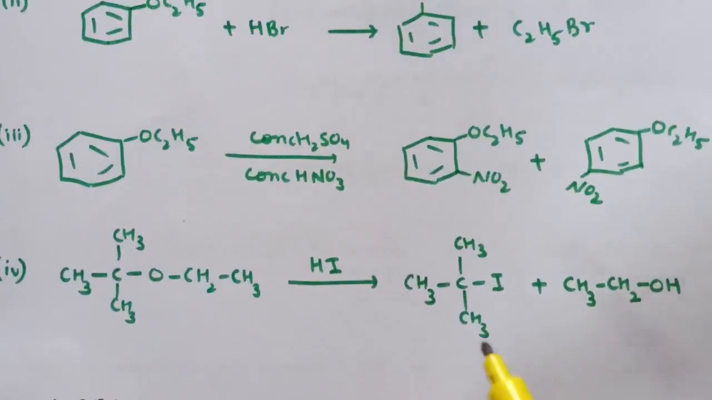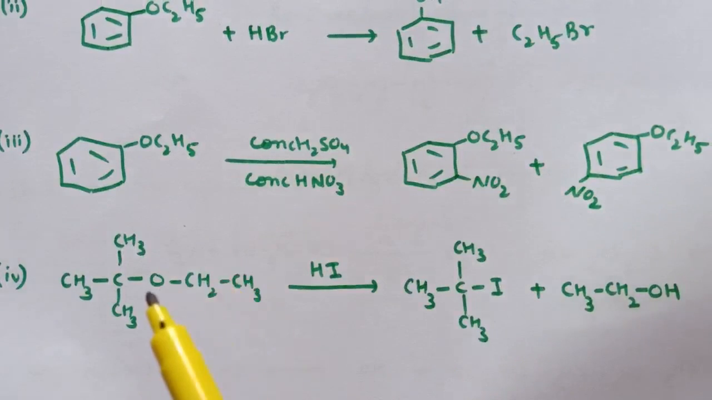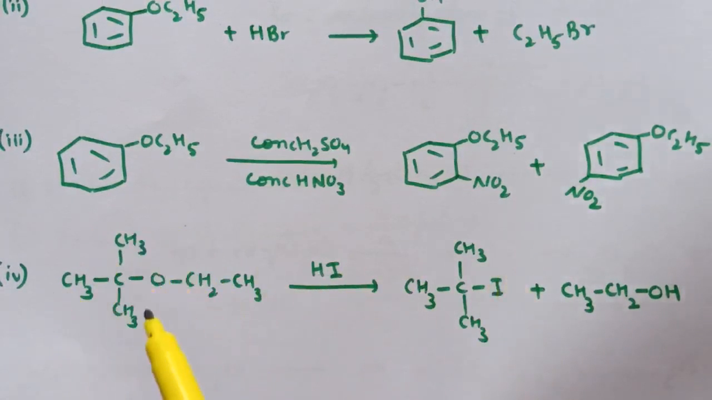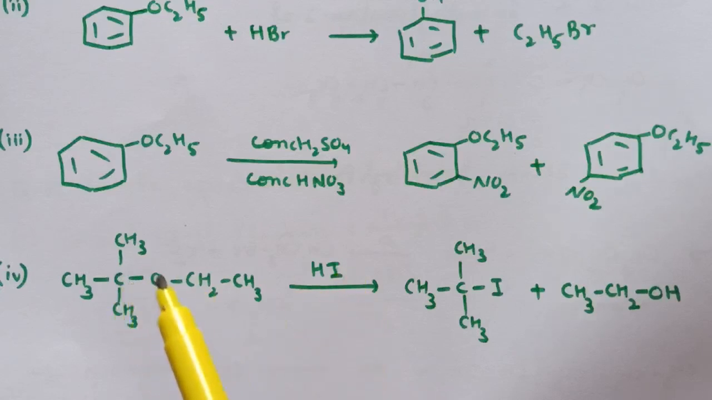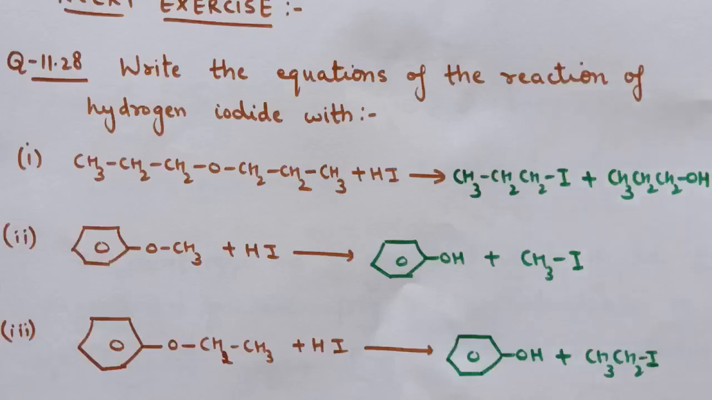Next reaction is again a reaction of ether with halogen acid. Now here one R group is a tertiary R group. So in this case the product is different, that is the I negative nucleophile attacks on this carbon atom, and here we are getting tertiary butyl iodide and ethanol.